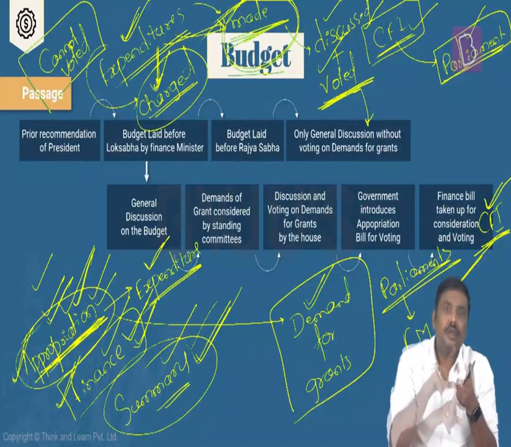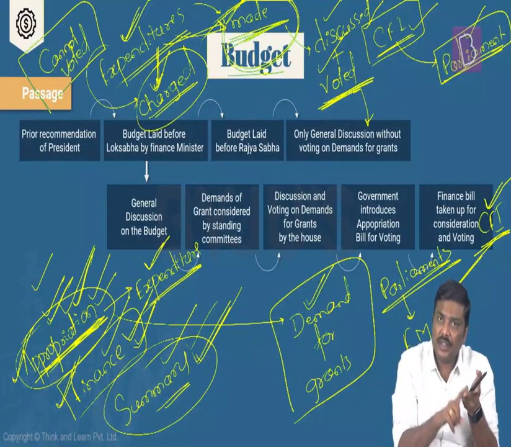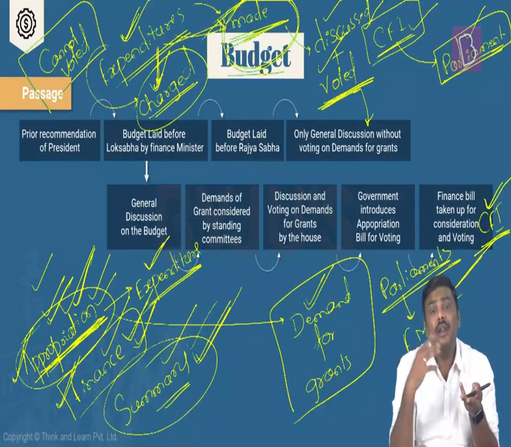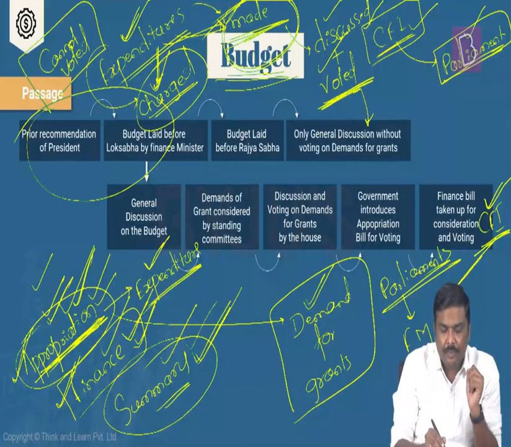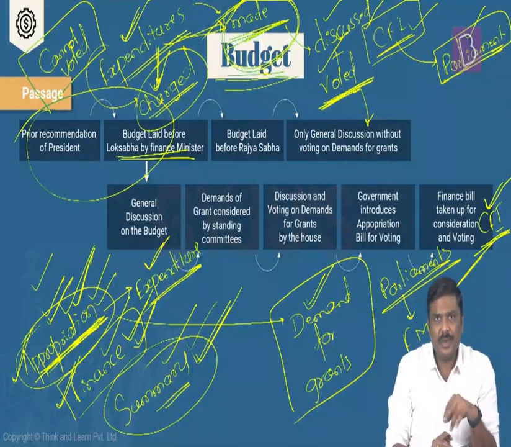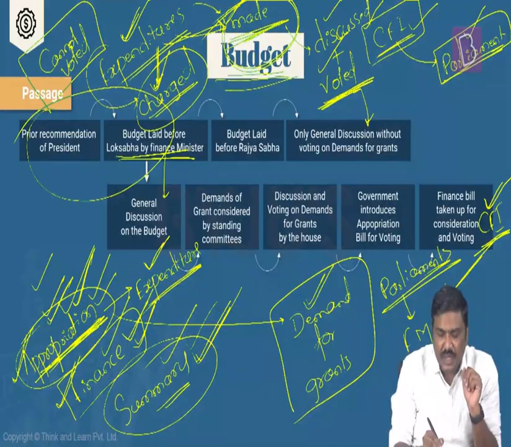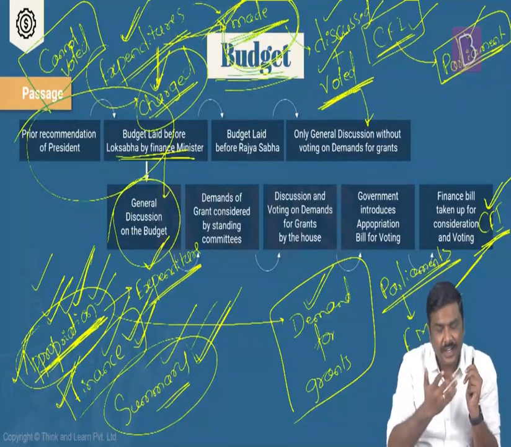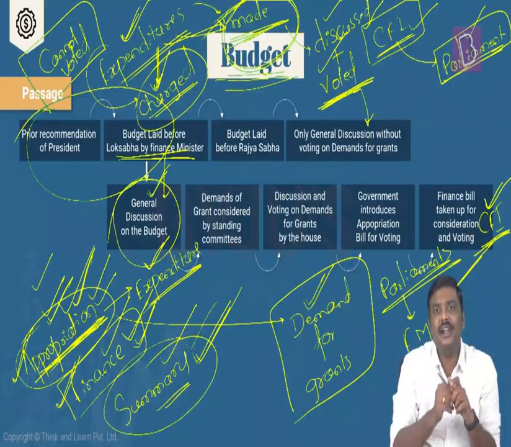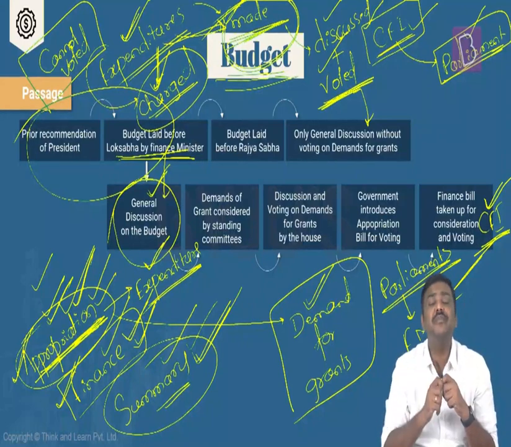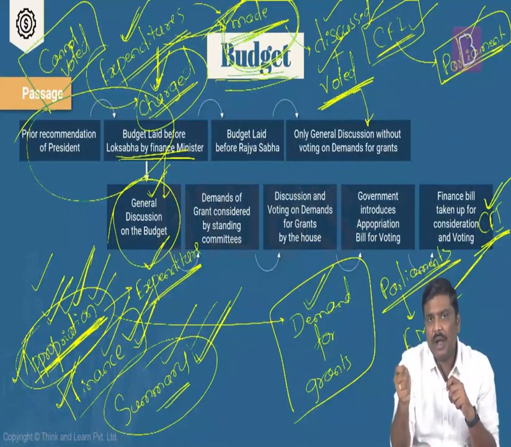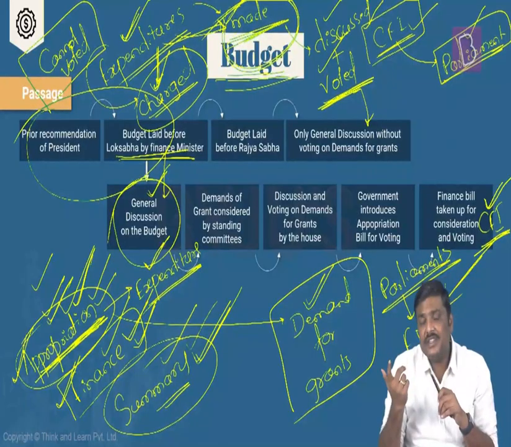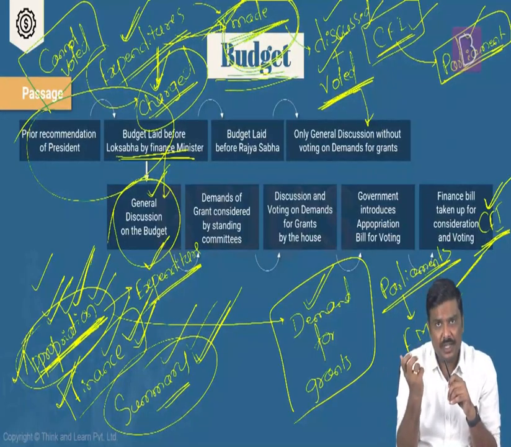Now, so far what we have seen is what you mean by budget, the different concepts of budget, and how the budget is prepared. Now, how will the budget be passed? First, the budget will be laid down on the floor of Lok Sabha by the finance minister. Next step, for the next couple of days, that is 2 or 3 days, there is a general discussion held in the parliament. I will repeat the statement. First step is the budget is laid down on the floor of the parliament, that is Lok Sabha, by the finance minister. And second step, there is a general discussion about this budget for the next couple of days in the parliament.